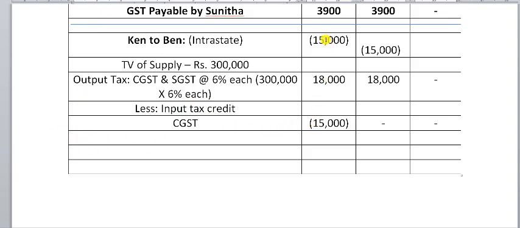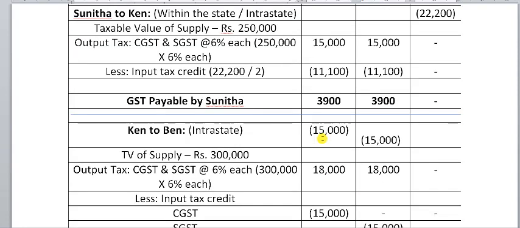First, he has 15,000 rupees as input tax credit available under CGST that he will set off against CGST. Can he set off this amount against SGST? No, he will not be able to do so. Then he'll claim input tax credit available under SGST. So, finally, what is the amount that Ken has to pay to the government? 3,000 rupees under CGST, 3,000 rupees under SGST.